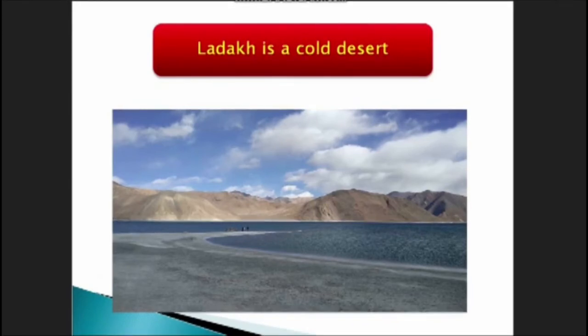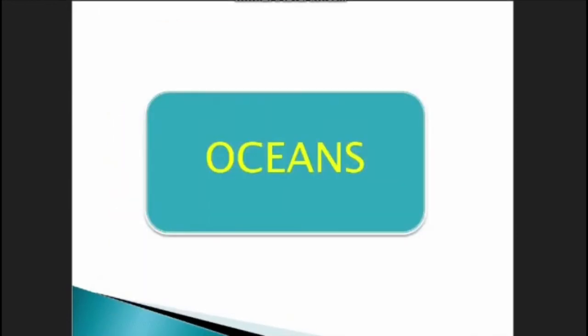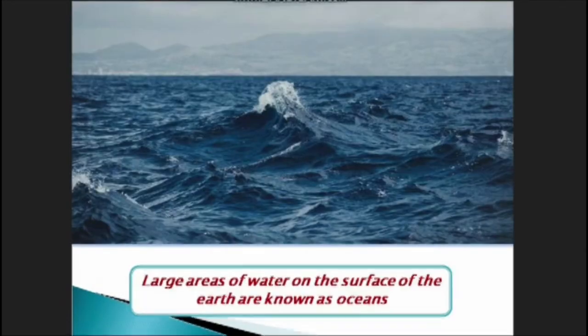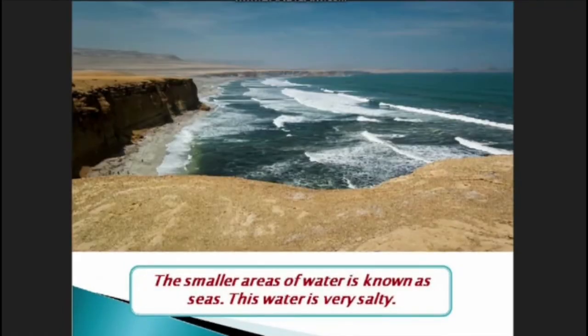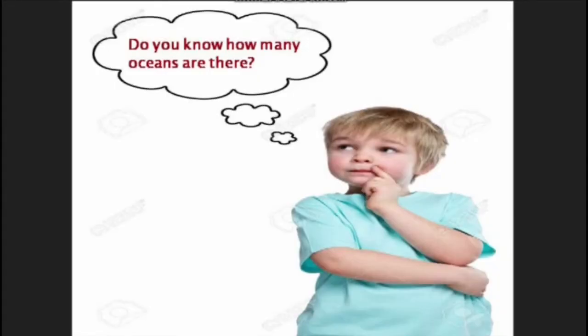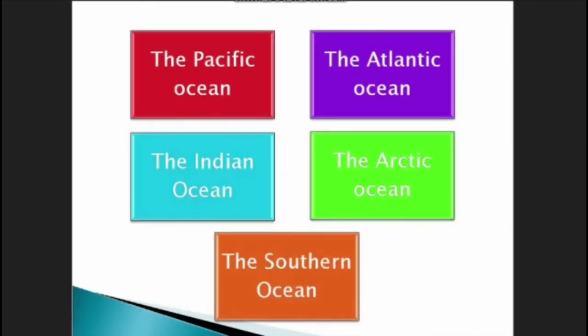Now, children, our next topic is oceans. Large areas of water on the surface of the earth are known as oceans. The smaller areas of water are known as seas. This water is very salty. Do you know how many oceans are there? There are 5 oceans. The Pacific Ocean, the Atlantic Ocean, the Indian Ocean, the Arctic Ocean, the Southern Ocean. I hope you all will remember it.